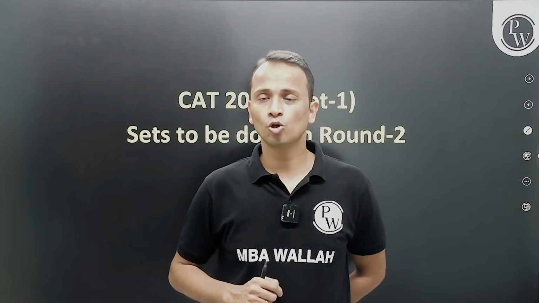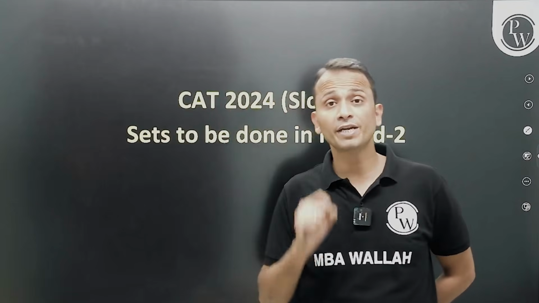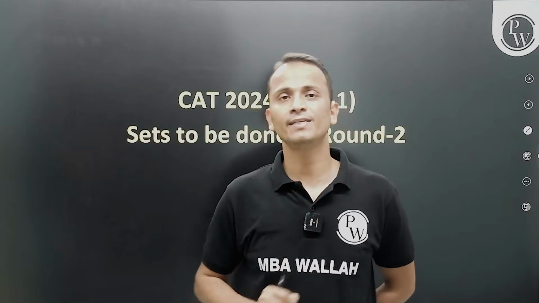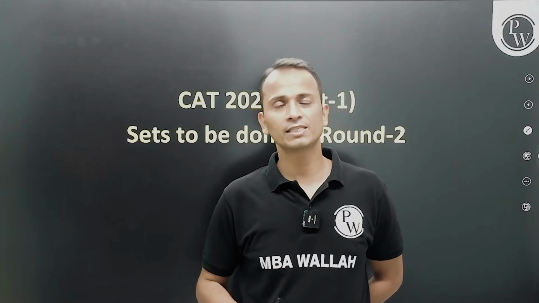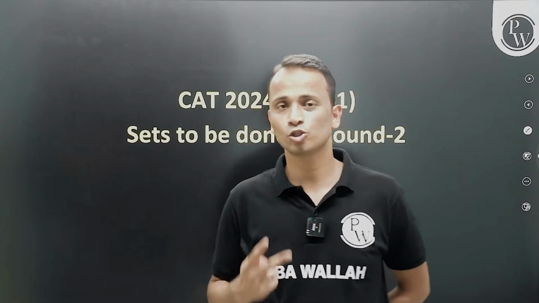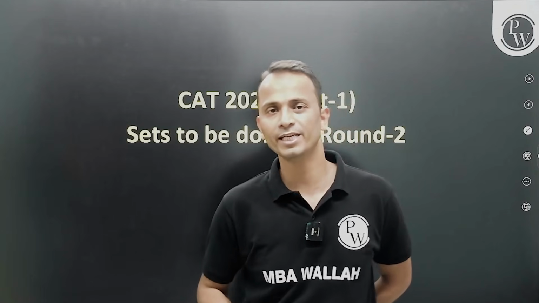After that, we selected 2 sets which we were able to solve in less than 10 minutes each, completely, including the questions. Both these sets included 4 questions, so 2 multiplied by 4 is 8 questions.